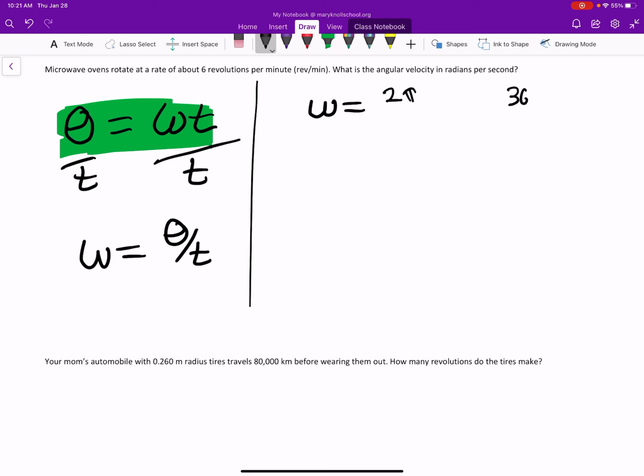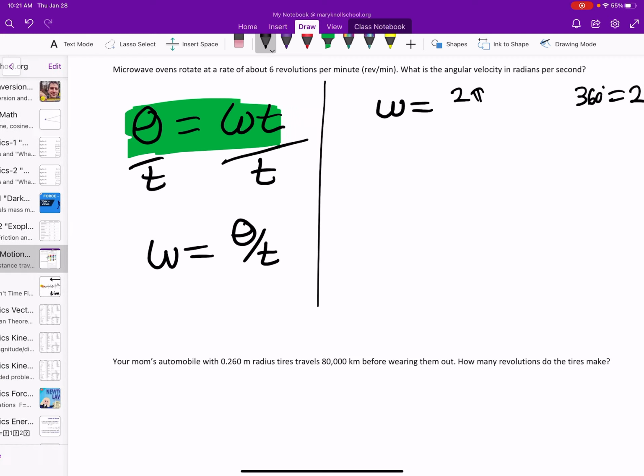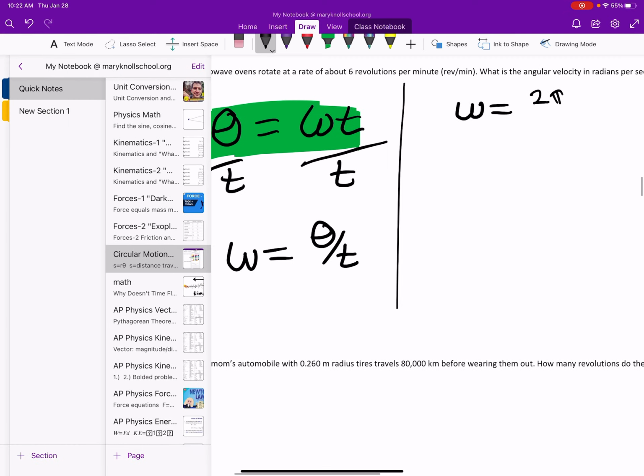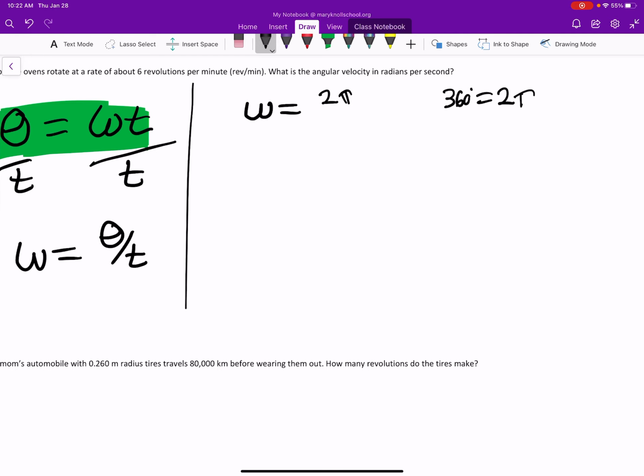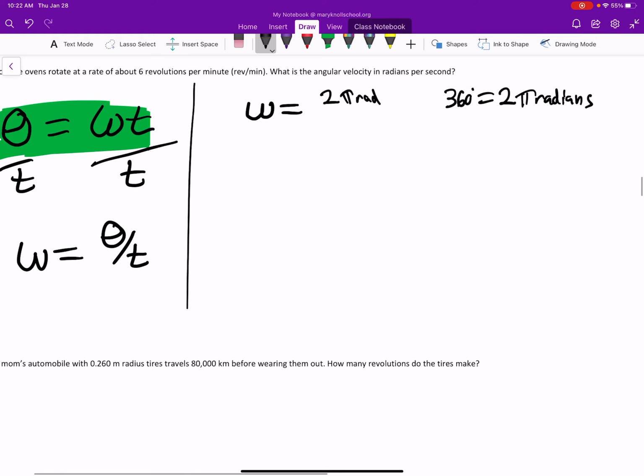Remember, 360 degrees equals 2 pi radians. And then what we have here is over time. So 60 seconds in 1 minute, so 60 seconds.